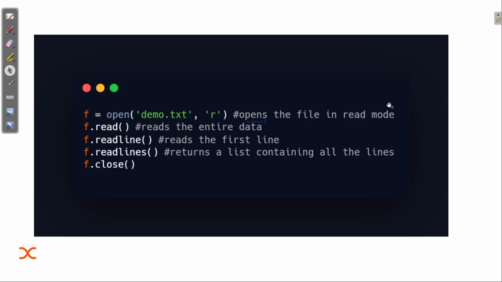You can see it opens the file in read mode, and then the read function, then read line, then read lines, and then close. So this read function can be used in three ways: read, readline, and readlines. What are those? The read function reads the entire data.